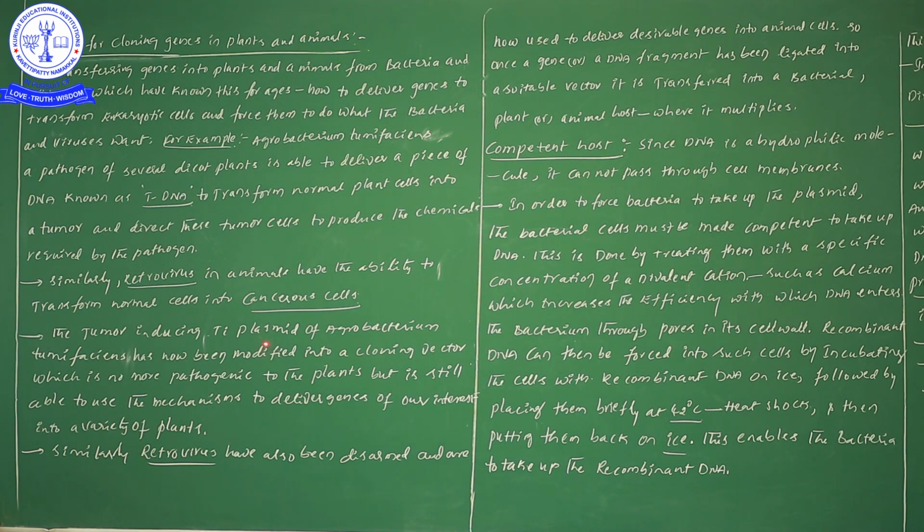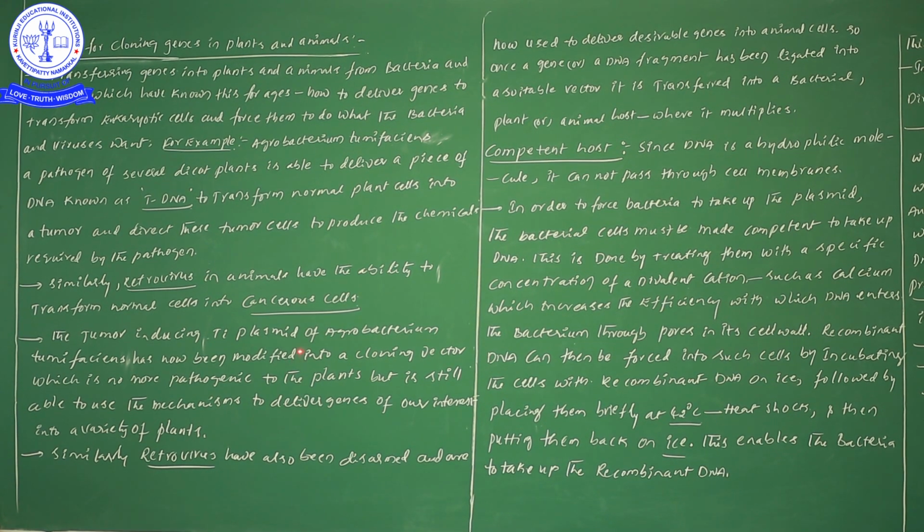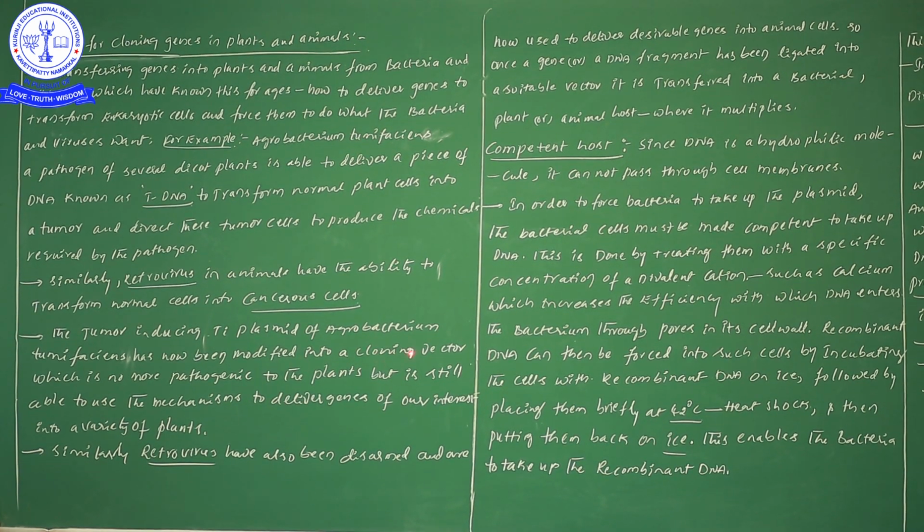Now the TI plasmid is present. TI means tumor inducing. So this tumor inducing plasmid is definitely modified into a cloning vector. Suppose Agrobacterium tumefaciens is a pathogen, no? So why are we using this plasmid? Here, definitely we can use this plasmid.